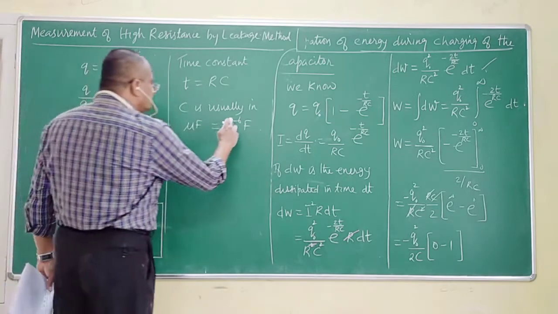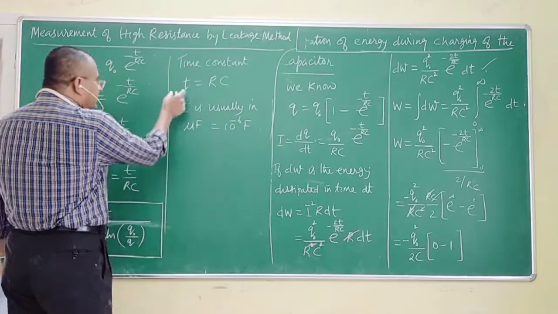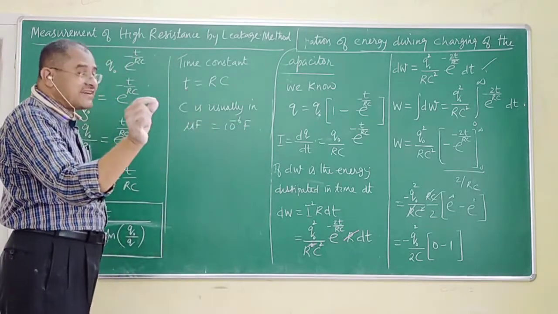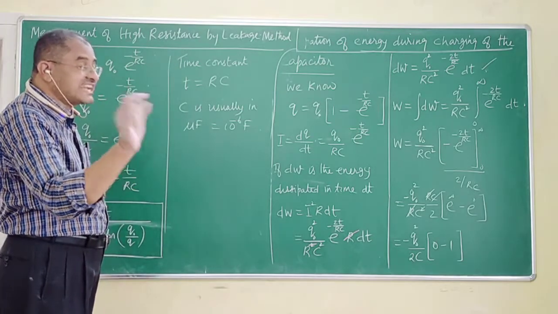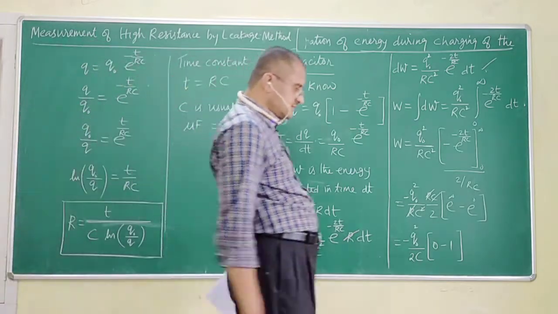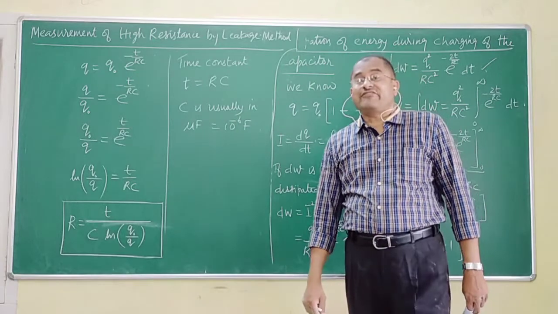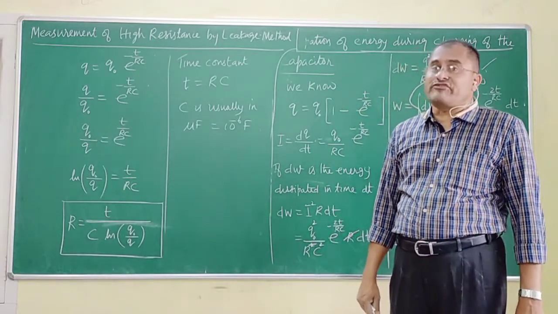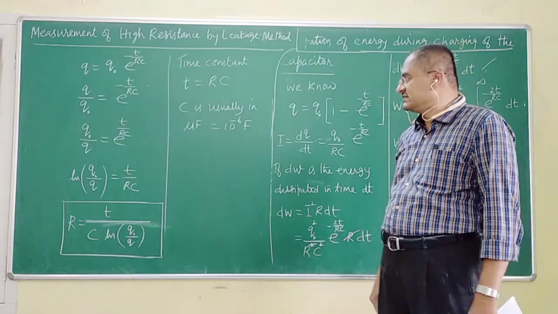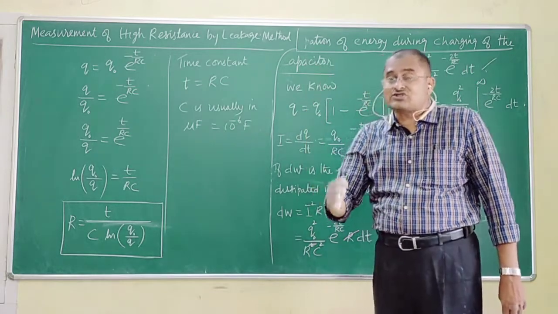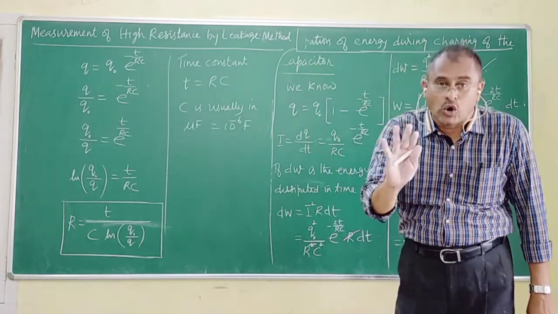Therefore, if T has to be of the order of few seconds, sir, please remember, if T has to be of the order of few seconds, then R has to be of the order of megohm.